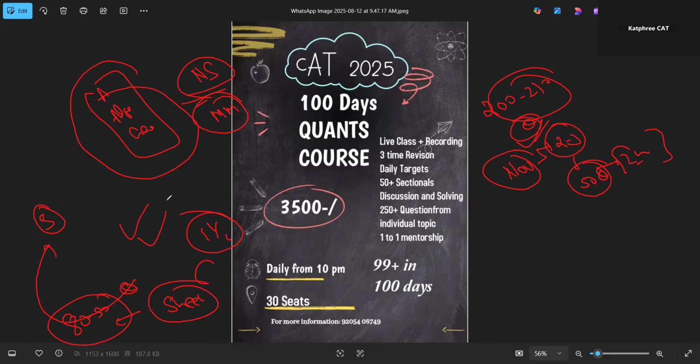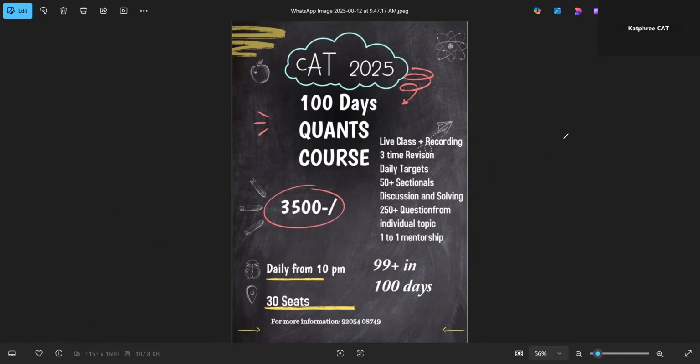Plus sectionals: we're going to start from the third week of September onwards. We're going to start with 2 sectionals first. Then in October, we're going to do 3 to 4. And in November, we're going to shift to solving 4 to 5 sectionals per week for sure. So we're going to end up solving not less than 40 sectionals. Sectionals I have already told you about, plus the other sections you are solving, we're going to analyze those for you as well.